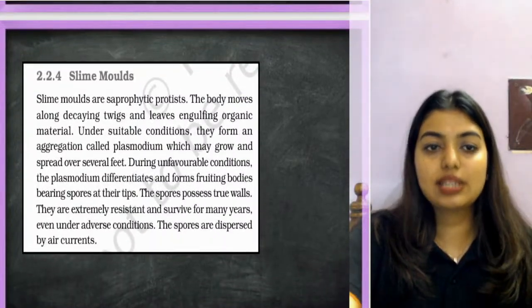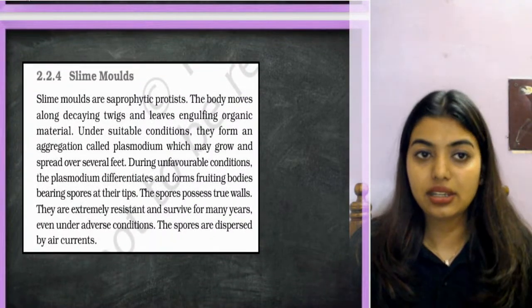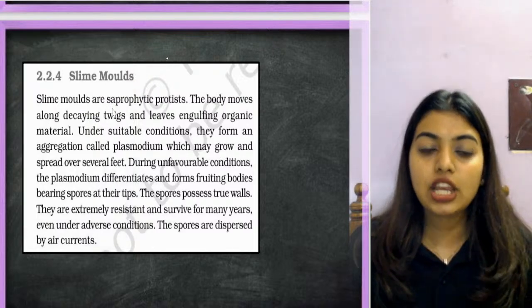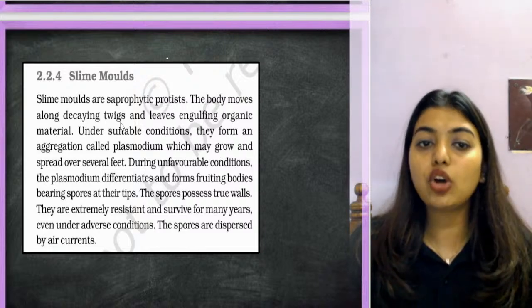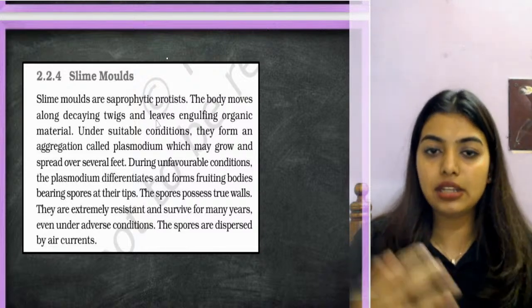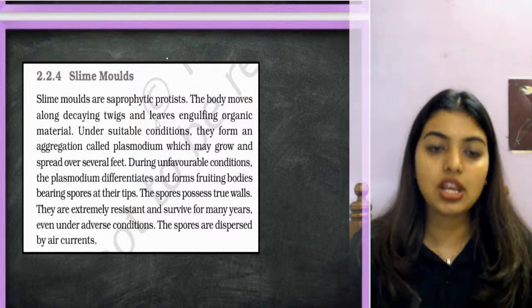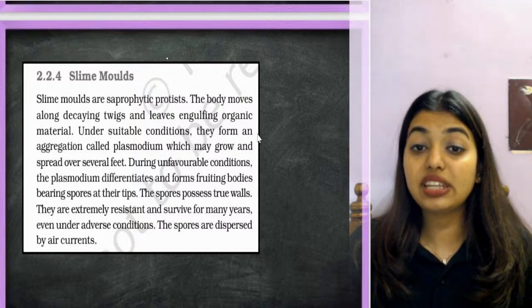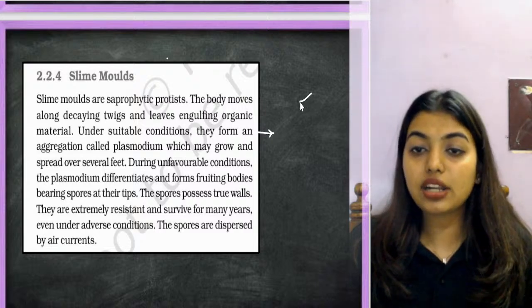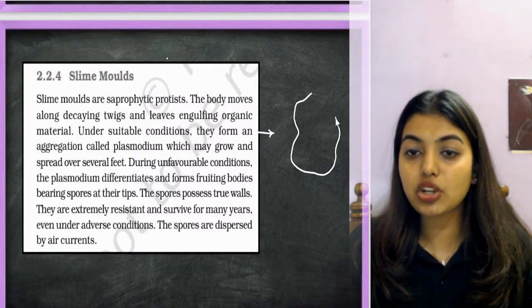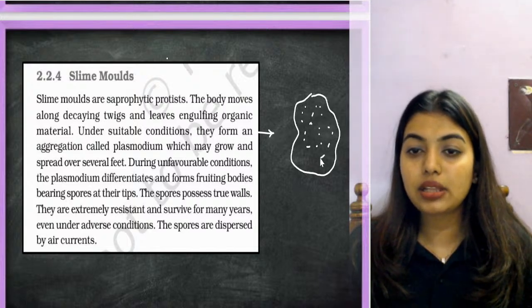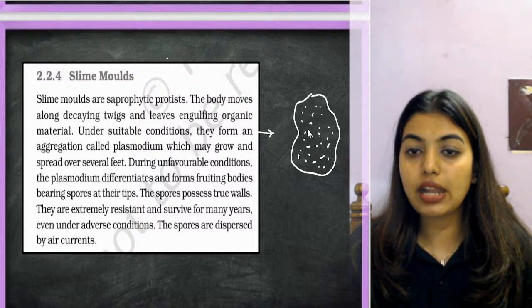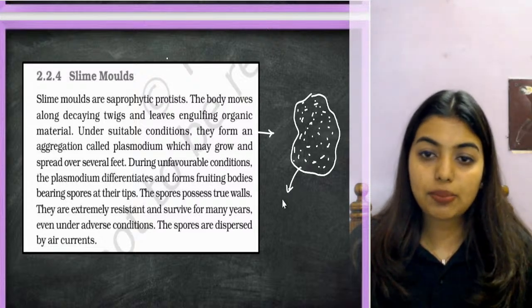Now slime mold. I told you it acts like a fungus. So slime molds are saprophytic protists, and the body moves along decaying twigs and lives by engulfing organic matter. Under suitable conditions, they form a very important structure. Students, when the condition gets suitable, they will form a structure called the plasmodium.